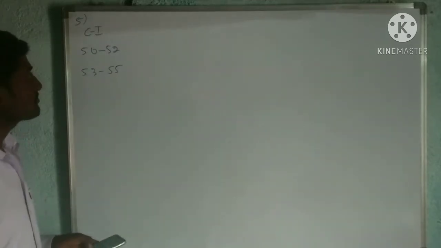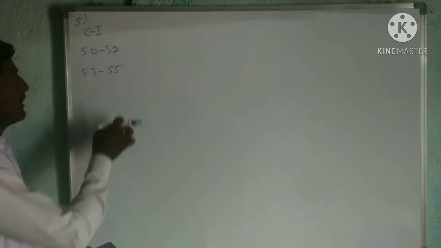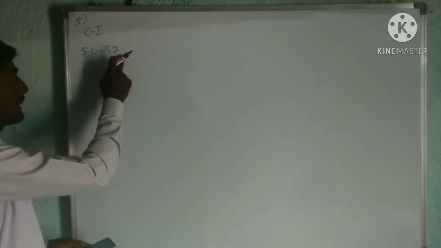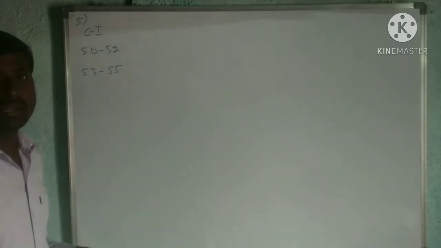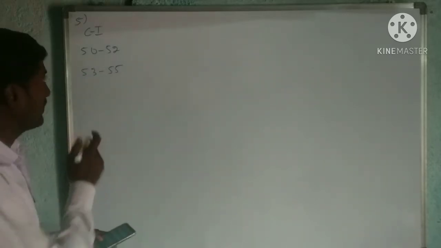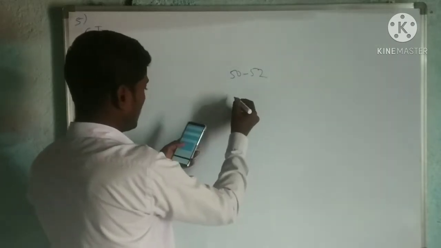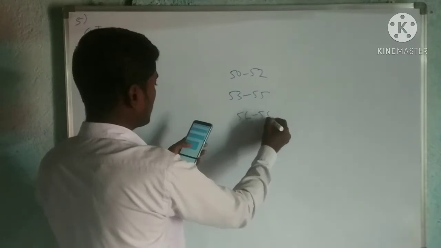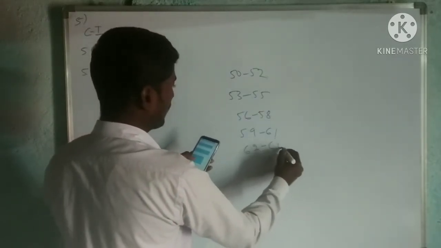For that, for every class interval, we have to add 0.5 to the upper limit. We have to subtract 0.5 from the lower limit. Then you will get it as continuous. Because, see here, I'll write it: 50 to 52 first, then 53 to 55, 56 to 58, 59 to 61, 62 to 64.